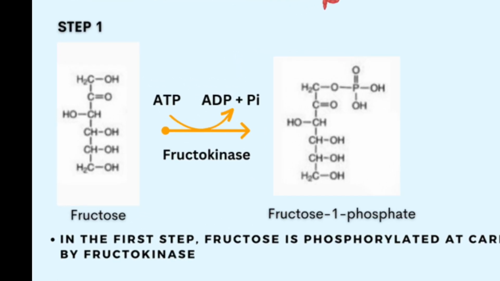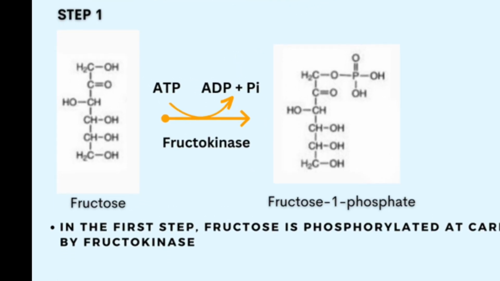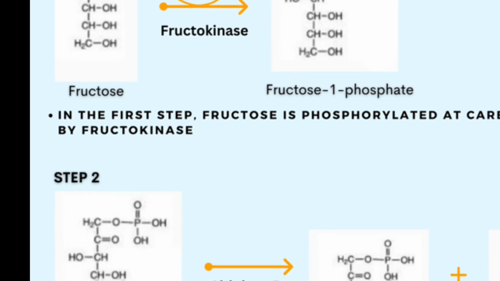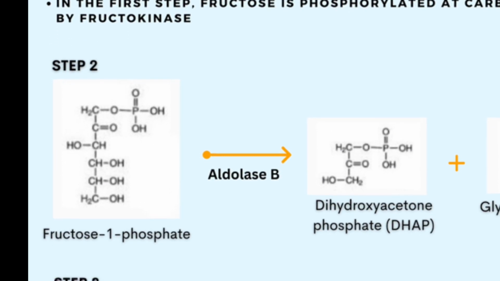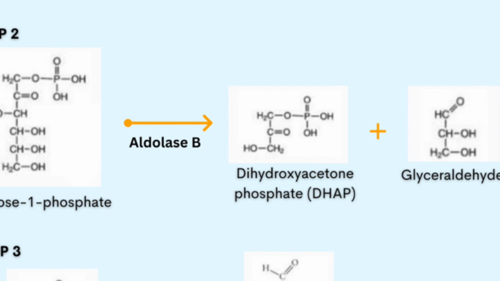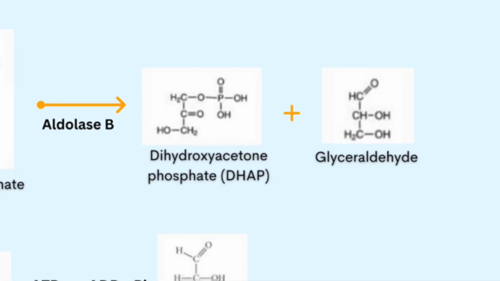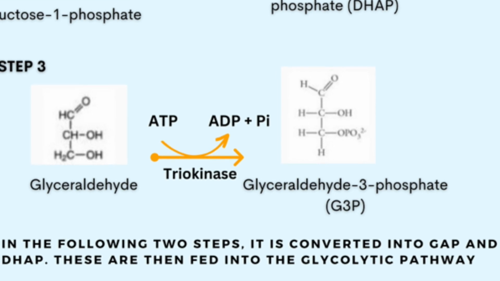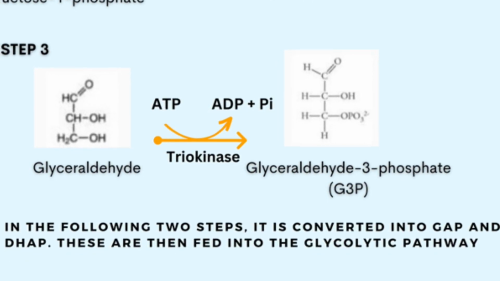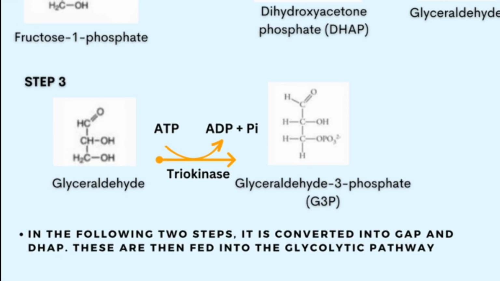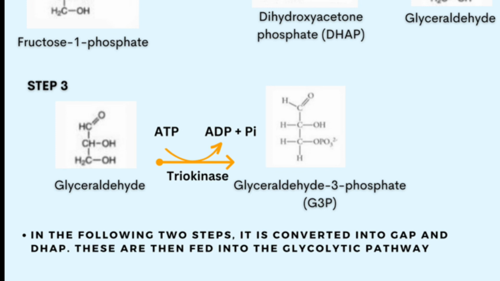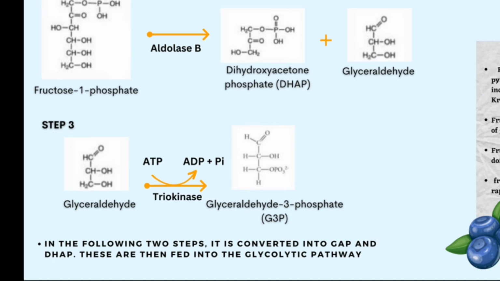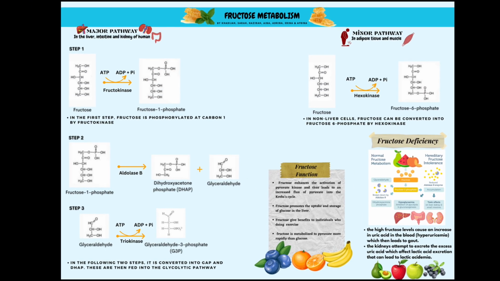The fructose 1-phosphate pathway consists of three individual steps. Ultimately, what we want to do in this pathway is transform a fructose molecule into dihydroxyacetone phosphate and glyceraldehyde 3-phosphate, because these are two molecules that are glycolytic metabolites, and so we can feed them directly into the glycolytic pathway, and then we can use those molecules to form ATP. So let's see what these three steps actually are.